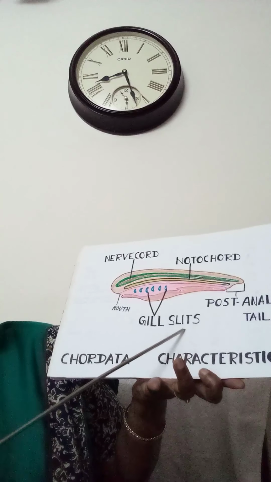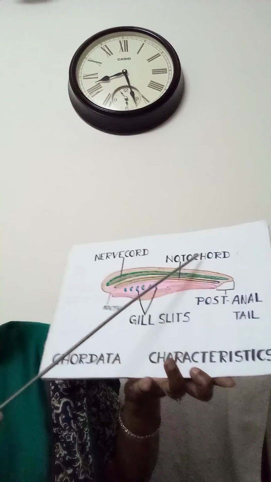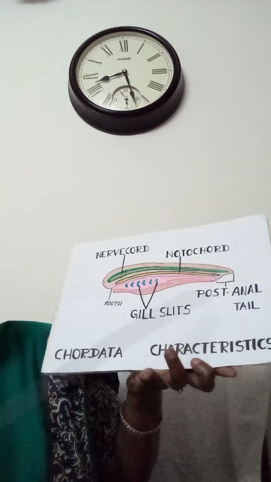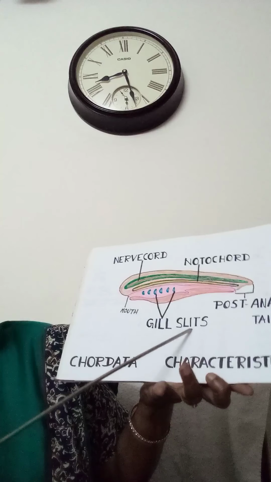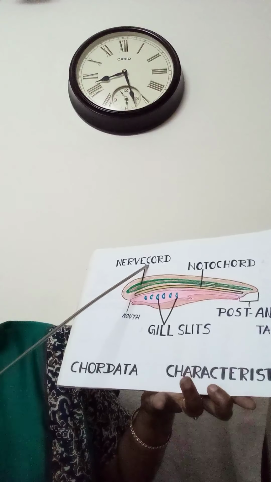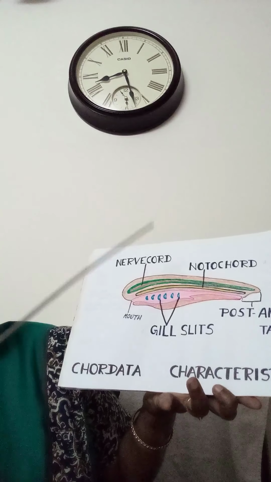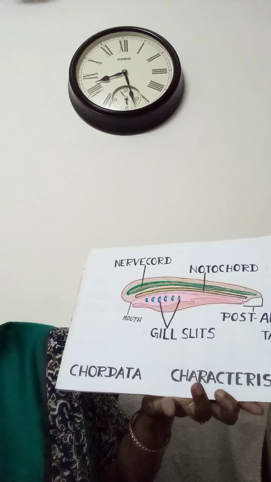Whereas in the case of non-chordata, notochord is absent, post-anal tail absent, gill slits absent, and the nerve cord will be on the ventral side, as well as solid and double in non-chordata.